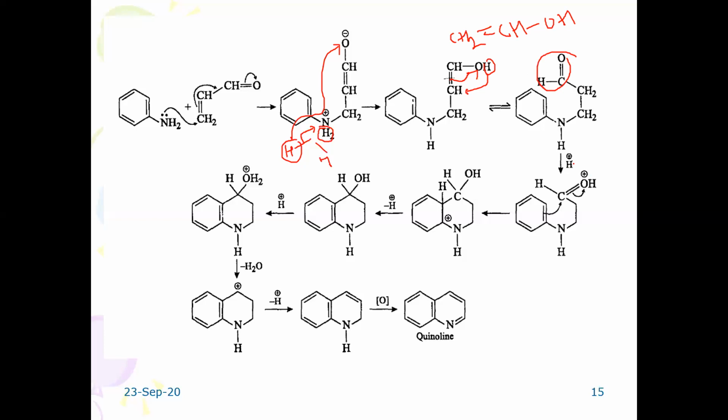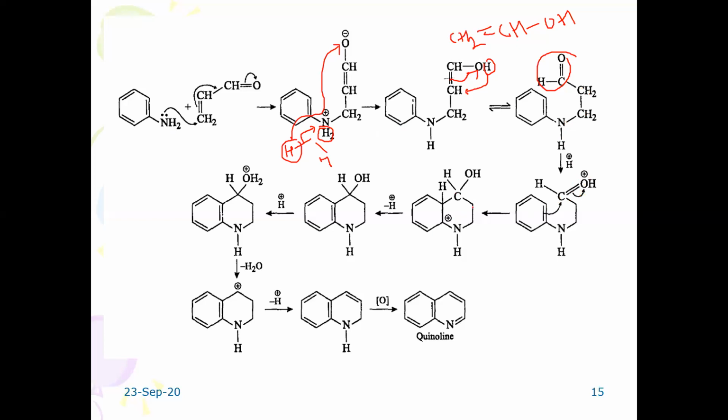The protonation preferably takes place at this part. NH is there, CH2, CH2. Okay, and this oxygen atom gets protonated. It is a protonated aldehydic part. And then it is followed by internal transfer of these pi bonding electrons.